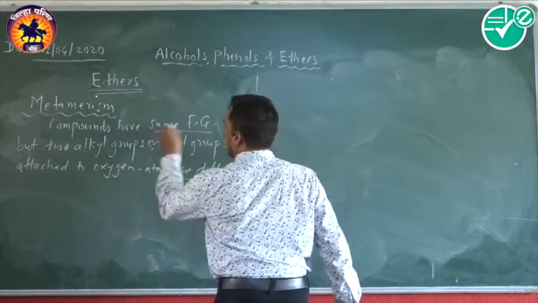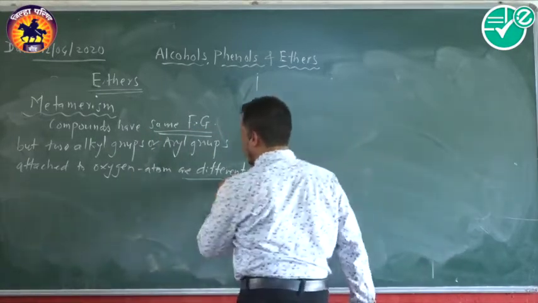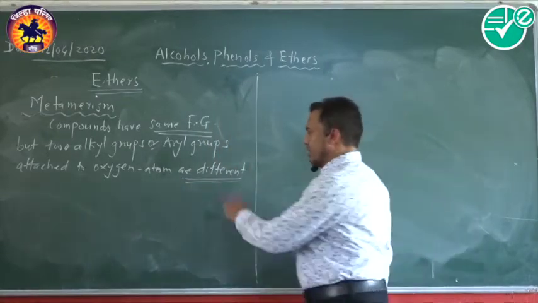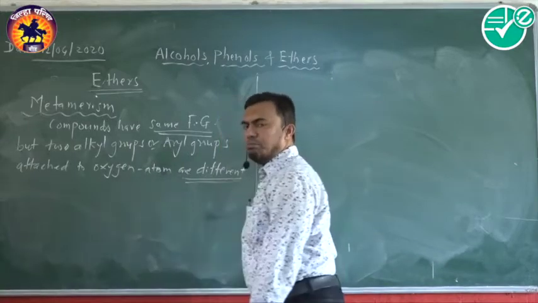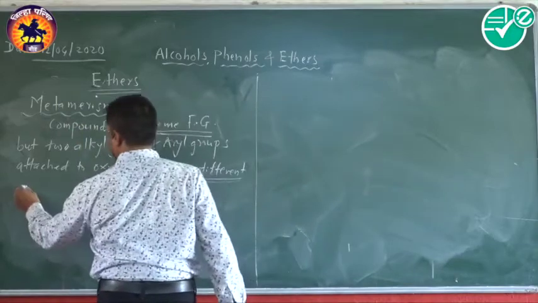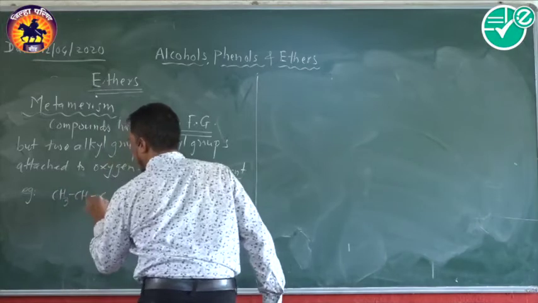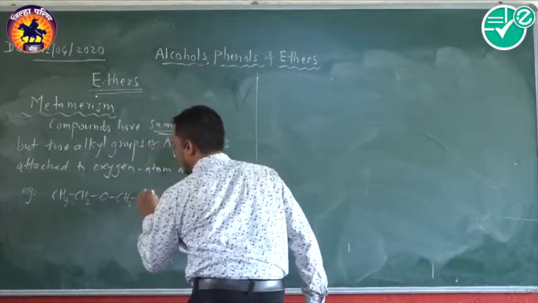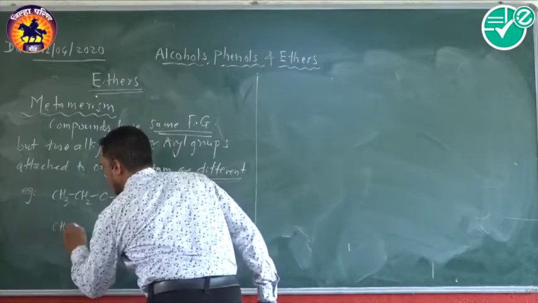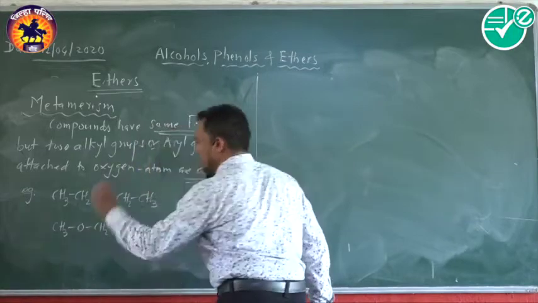Remember, compounds have the same functional group, that is the ether linkage, but the two different alkyl groups or aryl groups attached to the oxygen are different. These compounds are called metamers, and the phenomenon is called metamerism. Example, diethyl ether is a metamer of n-propyl methyl ether.